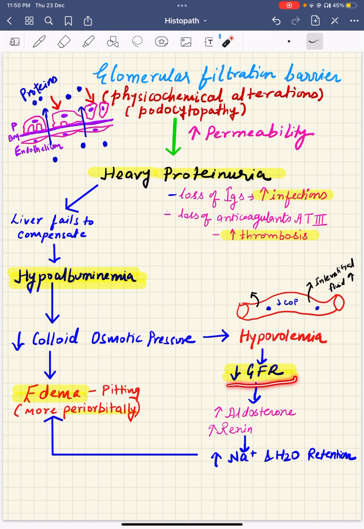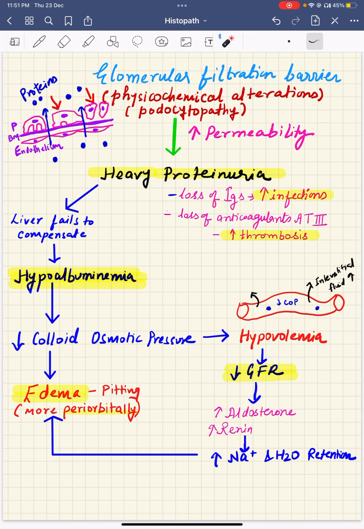because of which the glomerular filtration rate will decrease, and when the GFR decreases, there will be increased levels of aldosterone, increased levels of renin, and there is a decrease in the secretion of the atrial natriuretic peptides. That leads to again increased sodium and water retention, and that will exaggerate the edema. So it is quite easy to understand when you understand the mechanism, how all these things are happening because of the proteinuria.